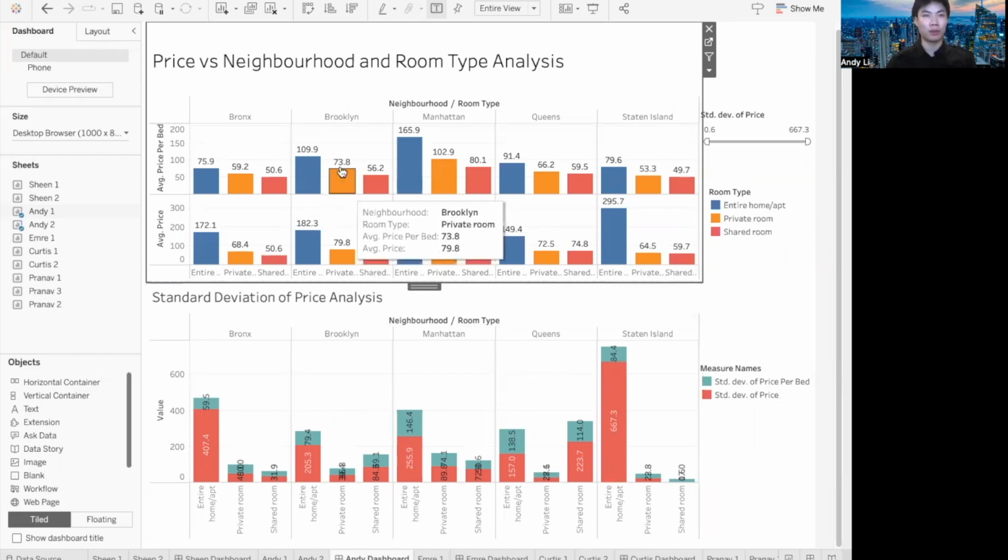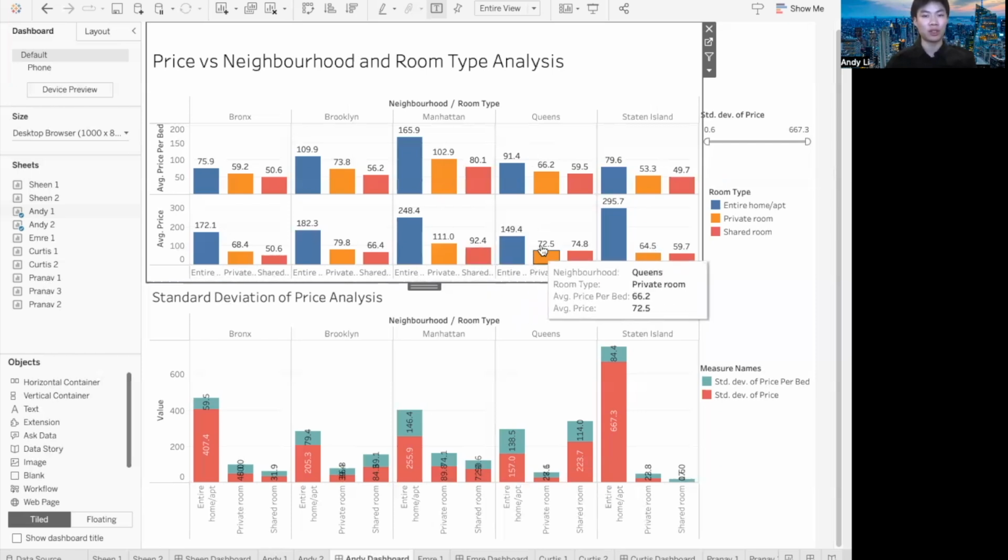Also, from the price per bed analysis, the difference between Queens' entire room and private room for one bed is $25.2. But in the full price analysis, the difference is $76.9.